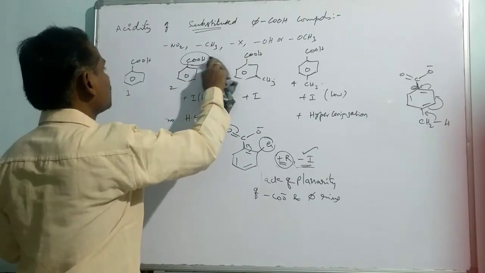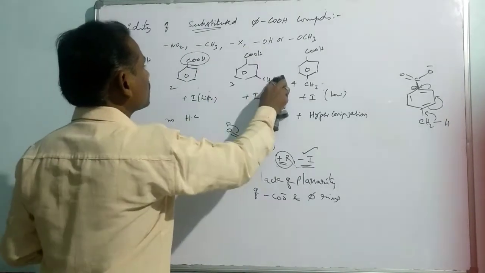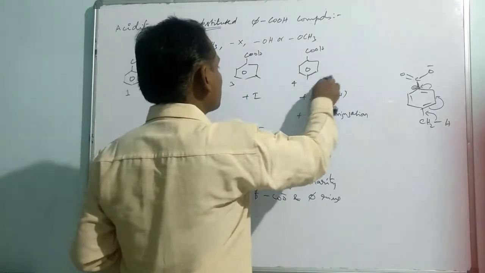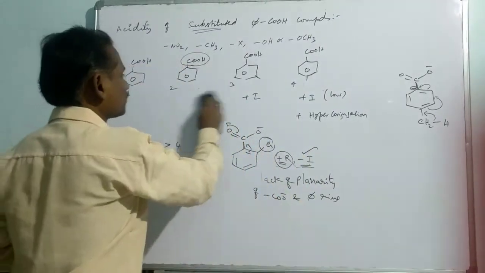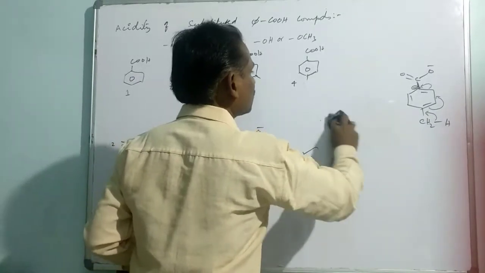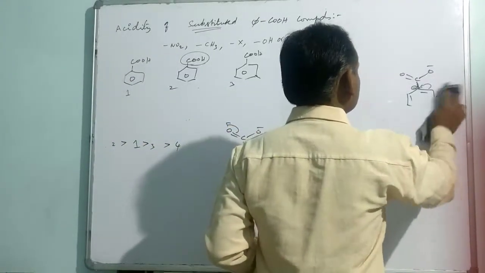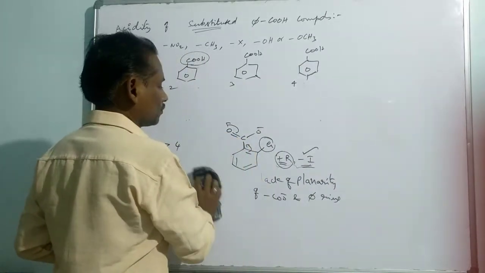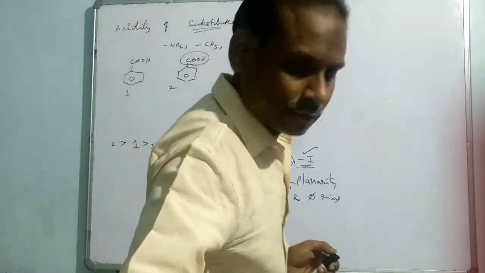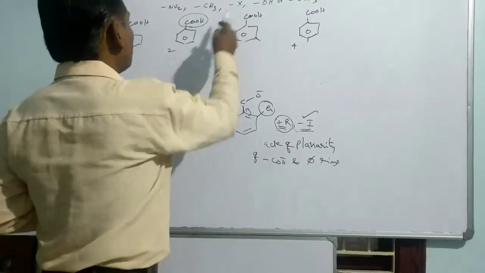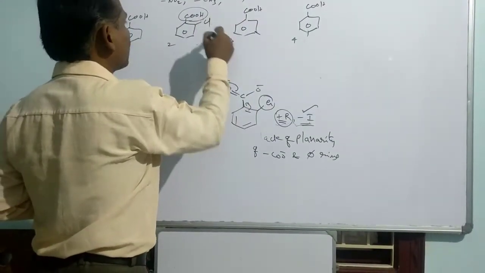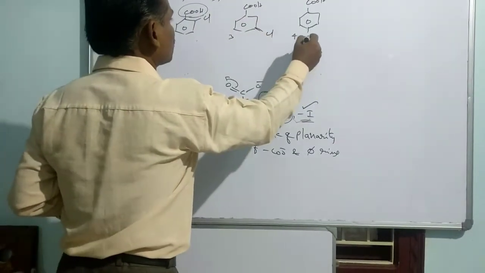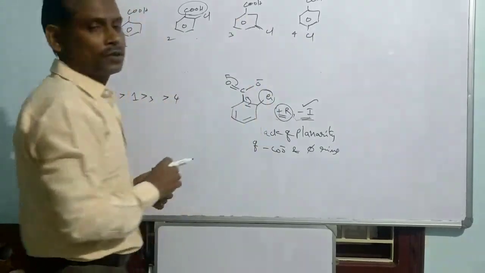Okay, now let us see the next one, which is halogen. Suppose halogen is placed, what about the situation? So let me go for the next situation, substitution of halogen at ortho, meta and para positions.